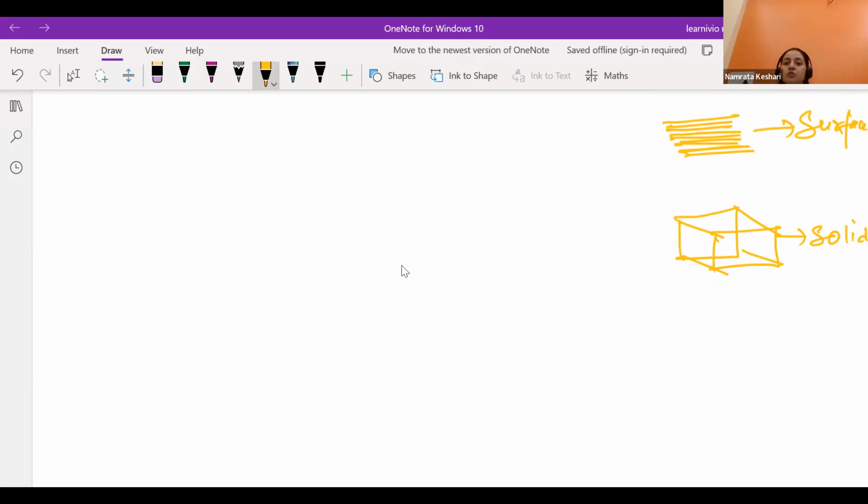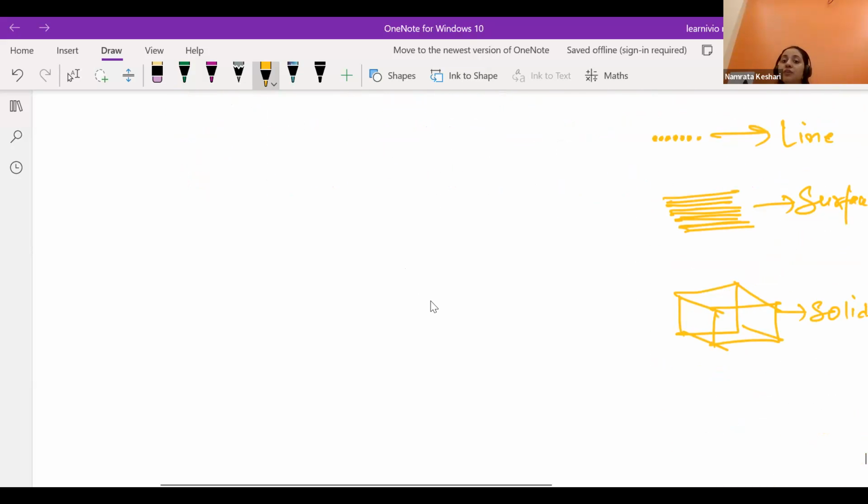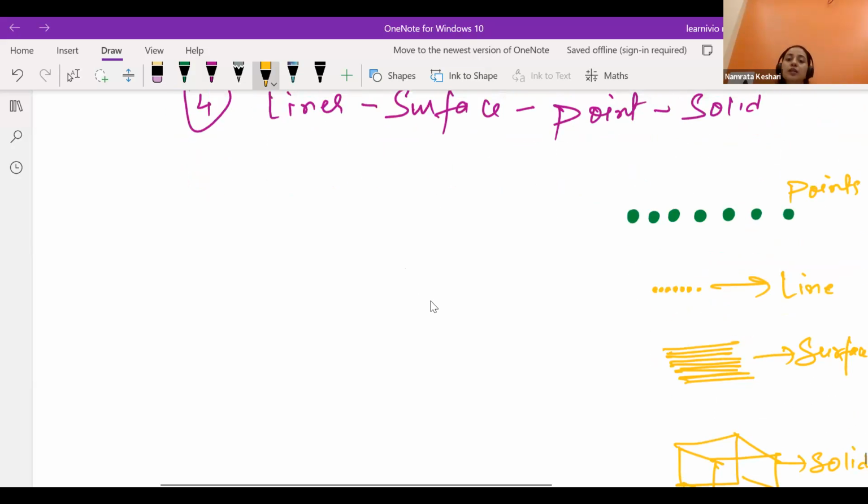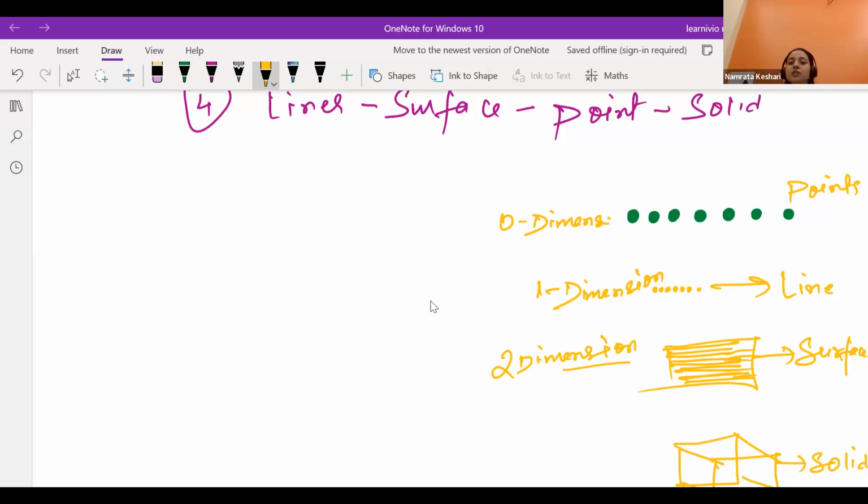Example also I have given, like this point is having 0 dimension, no measurement is there. Line is having 1 dimension, only length we can measure, nothing else. Surface means rectangular surface, square surface, or whatever. Surface is having 2 dimensions, length and breadth we can measure. And solid is having 3 dimensions.